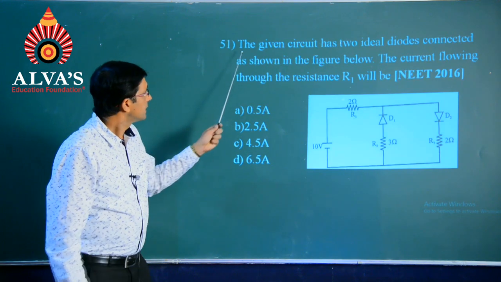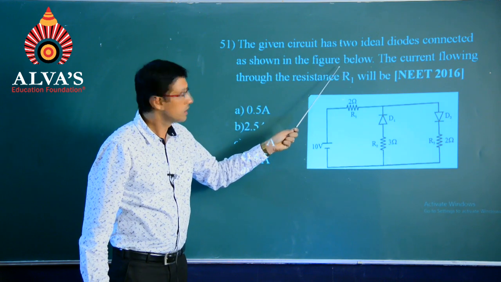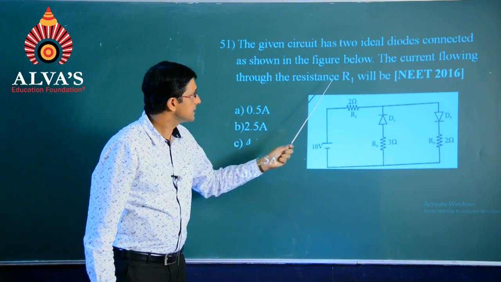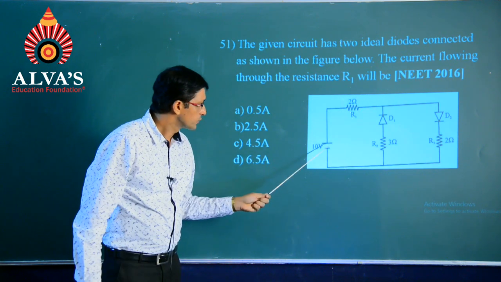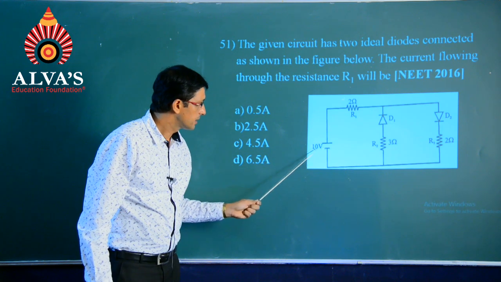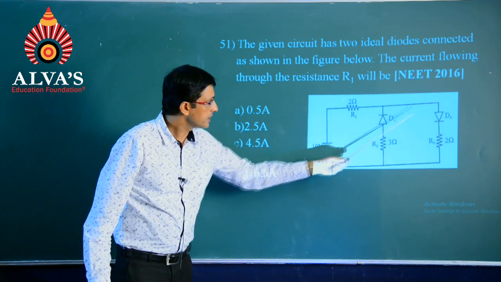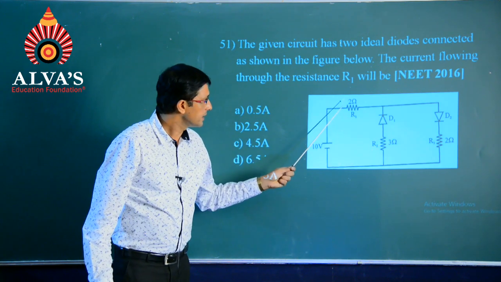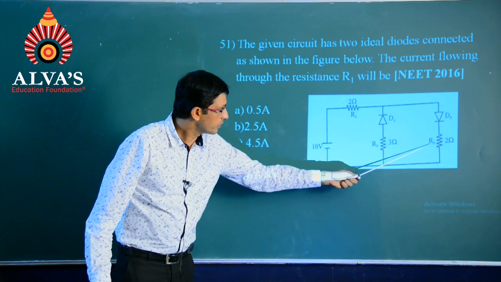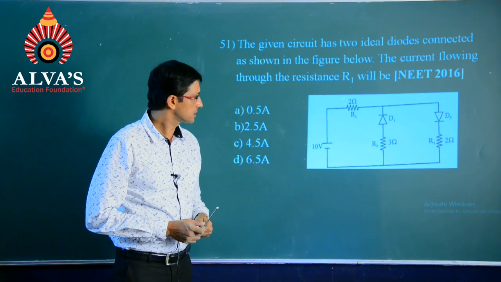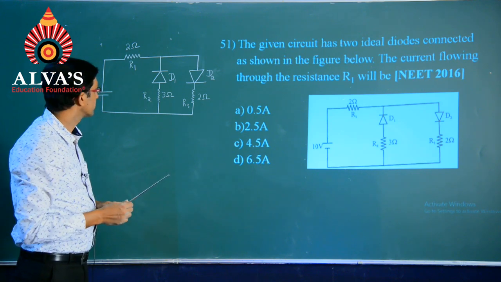Question number 51. The given circuit has two ideal diodes connected as shown in the figure below. The current flowing through the resistance R1 will be, a question of NEET 2016. So, there is a power supply with 10 volt specification, two diodes D1 and D2 respectively, three resistors are there, R1 with 2 ohms, R2 with 3 ohms and lastly R3 with 2 ohms. Students, let us continue with this problem at the moment.